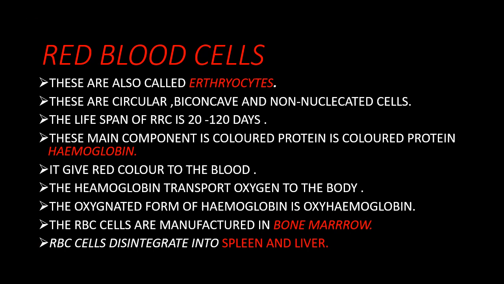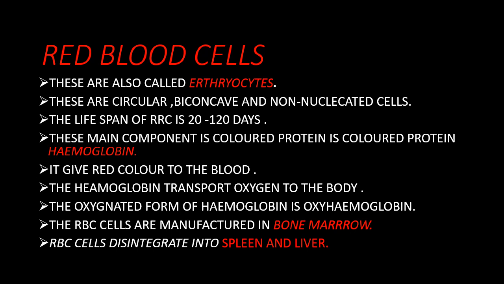Red blood cells. These are also known as erythrocytes. These are circular, biconcave and non-nucleated cells. The lifespan of RBCs is 20 to 120 days. The main component of RBCs is a colored protein which is known as hemoglobin, and hemoglobin provides the red color to the blood. The hemoglobin transports oxygen to the body.